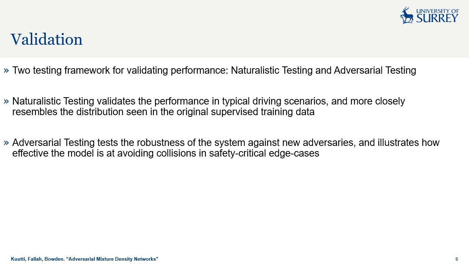The adversarial testing tests robustness of the control policy to safety critical edge cases by training new adversarial agents against the fixed control policy and comparing how many collision cases these adversaries can find. For each control policy, we train 5 new adversaries for 2,500 episodes, and the results are averaged between these 5 adversaries.